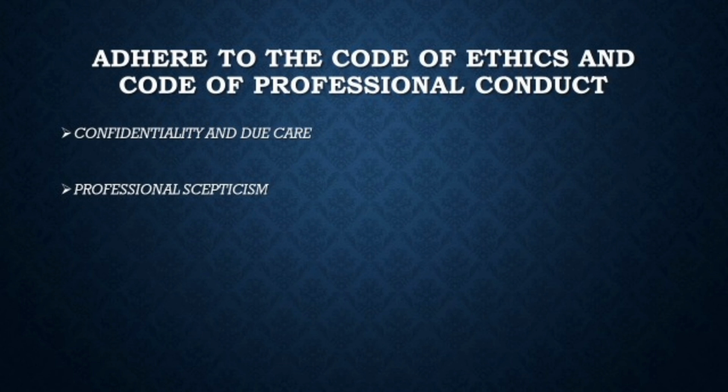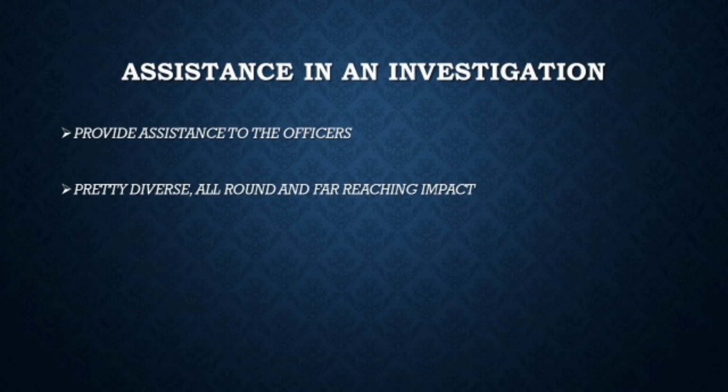in the manner prescribed by the Act. Adhere to the Code of Ethics and the Code of Professional Conduct. The auditor, being a professional, must adhere to the Code of Ethics and the Code of Professional Conduct. Part of this involves confidentiality and due care in the performance of his audit. Another important requisite is professional skepticism. In simple words, the auditor must have a questioning mind and must be alert to possible mishaps, errors and frauds in the financial statements.